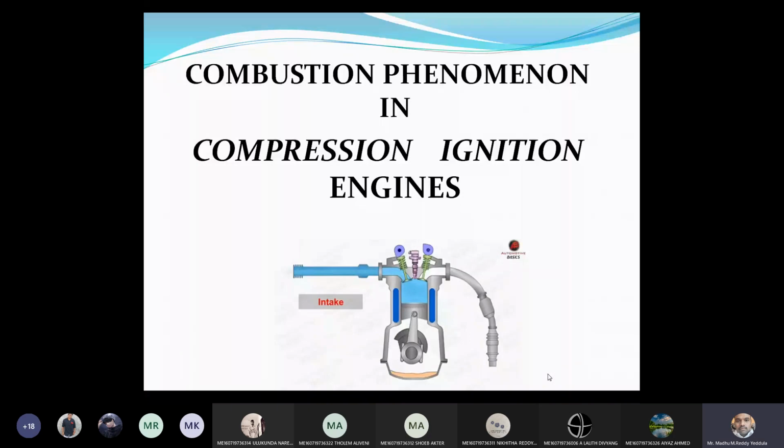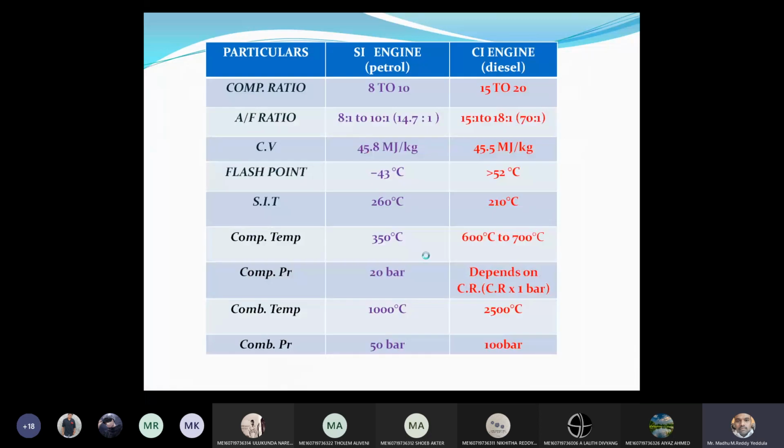Right. Now coming to the combustion phenomena CI engine. CI engine means our compression ignition engine. We can call it a diesel engine. So here we have a small animation of how a diesel engine works.